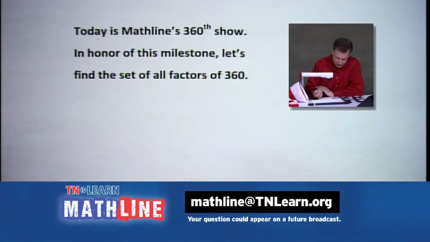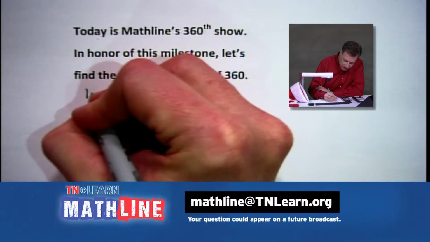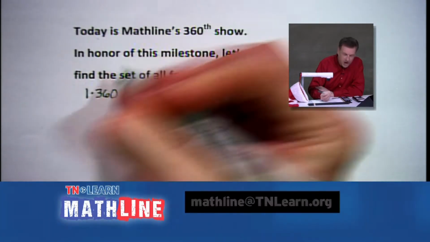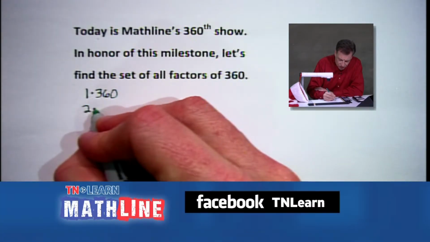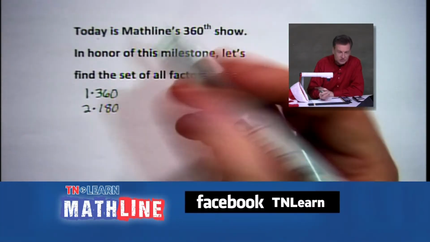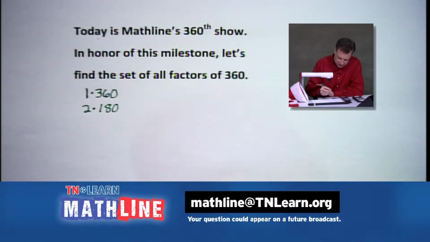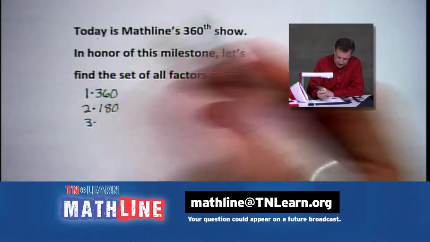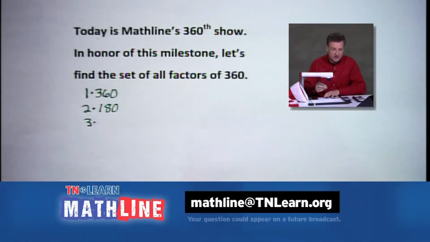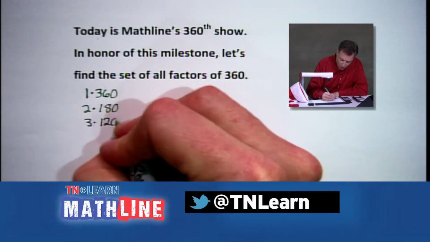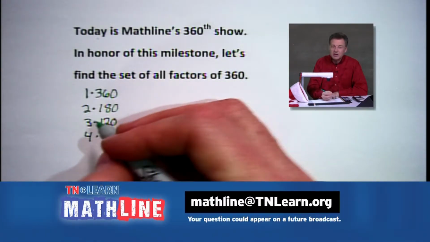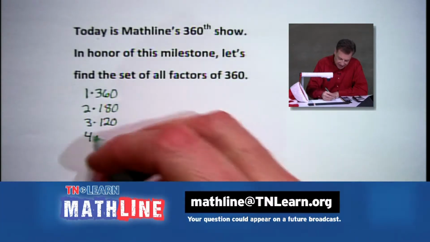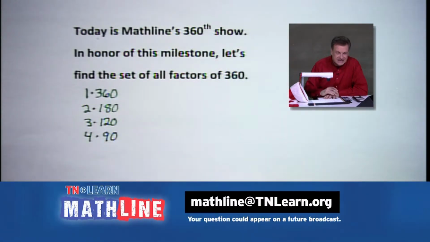How many factors have we got? Let's always start with the extremes. 1 and 360, all right? Keep kicking along here. 2 and 180. 2 times 180 works together, gets us 360. How about 3? 3 is divisible. Notice we got a 3 and a 6, so we know it's going to work. 3 times 120, all right? Pick up a 4. The numbers are starting to come down over here, but they're going up on the left-hand side. Pick up 4 times 90. That'll give us 360.